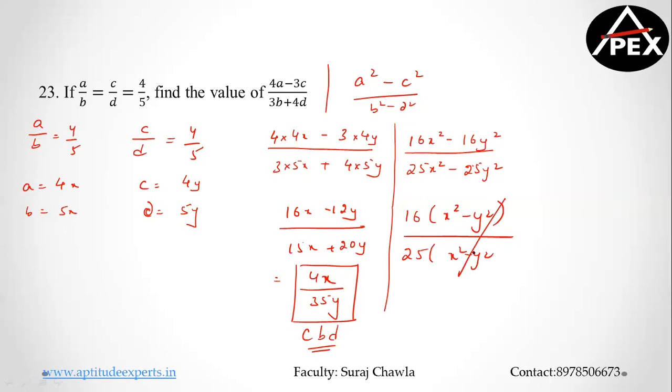Clear? Teja and Sai Kiran, I have mentioned the whole calculation on the screen. Just follow the calculation here. I've just replaced the value of A as 4x and the value of B as 5x, and the value of C as 4y and the value of D as 5y. Clear, Sai Kiran? I'm replacing that in the question, guys. These values I'm replacing here, and that is how I get this value.